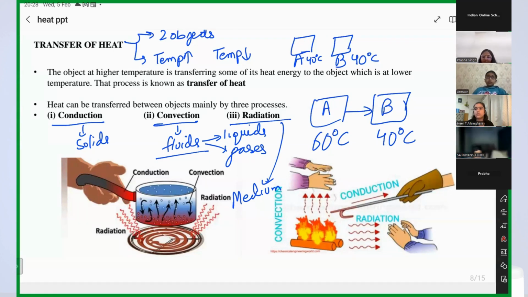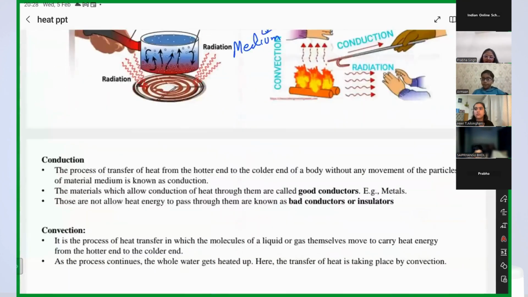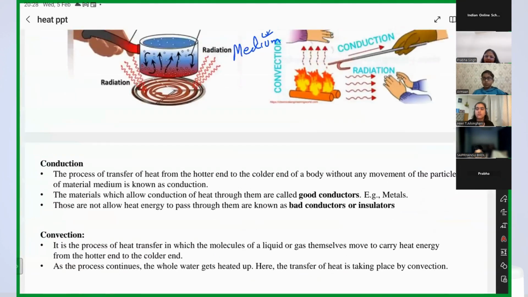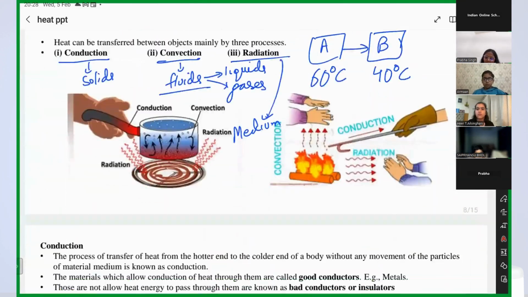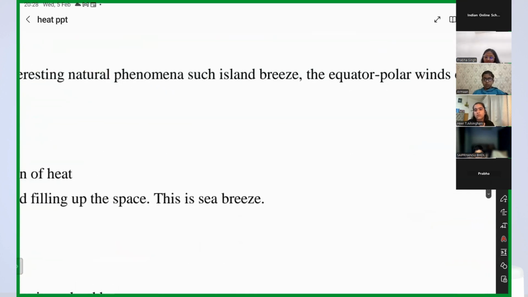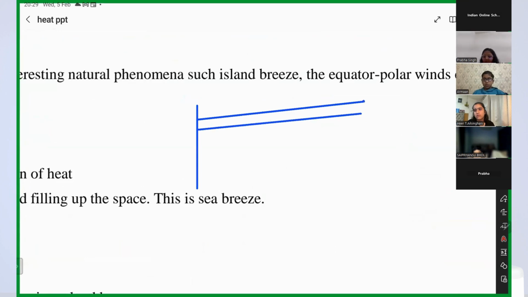Now coming to conduction. Have you performed this experiment? Let me draw here. This is a stand, and I have this iron rod here. And I took wax.